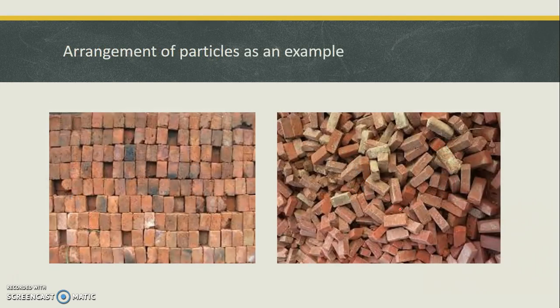Another example would be the arrangement of things. So for example, bricks, they're both solids, but how they're arranged, like this is nice and orderly, would be less entropy than this, which is just a pile of bricks. That would be more entropy, definitely more disorder on the right-hand side.